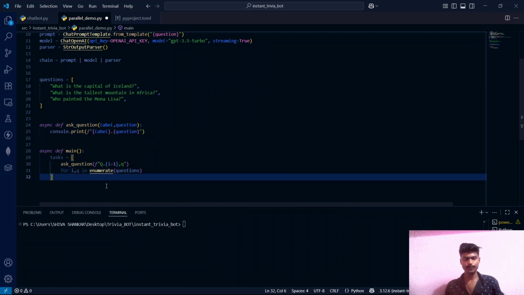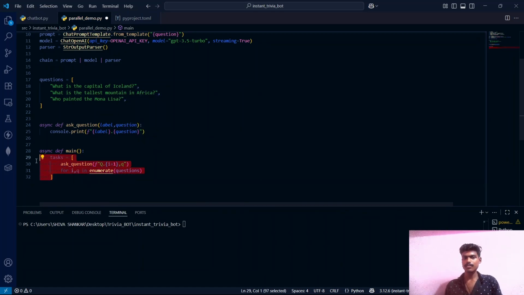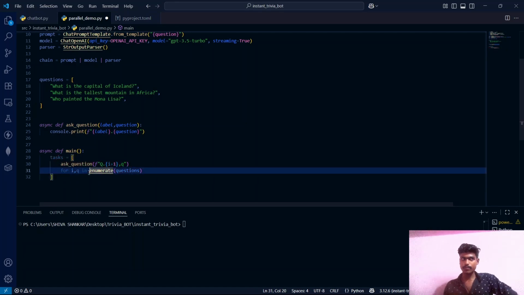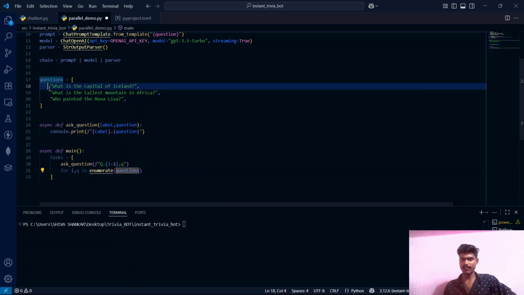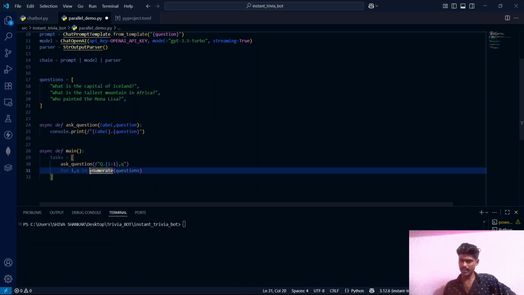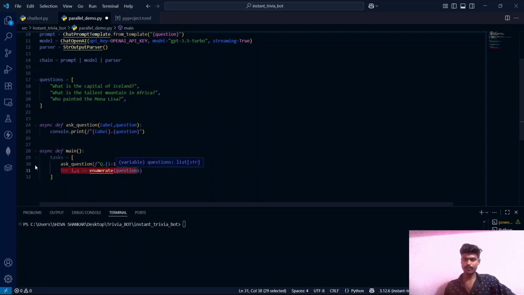Now what I have done is, in Python, this is called list comprehension. Now what we are actually doing is, guys, you need to understand from this point. This is the list of questions which we have listed here. We are enumerating those questions, and on those questions, this for loop is running. For each question, there will be an index of that question which is i, and the question itself is denoted by q. And for every question, this particular function will be built.